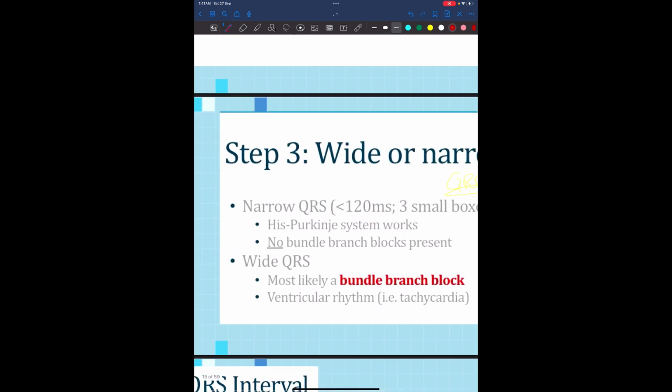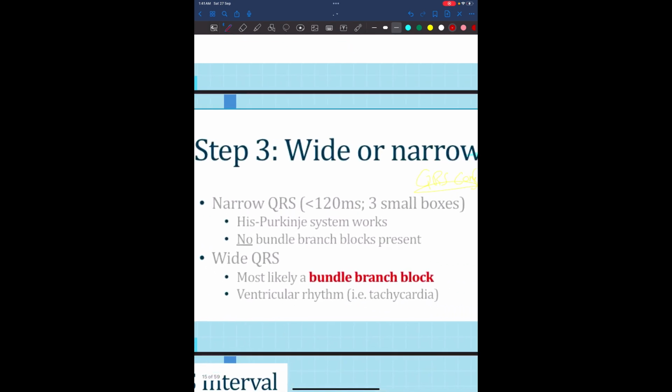So a narrow QRS complex is up to 120 milliseconds, which is the same as 0.04 multiplied by 3, which is 0.12 seconds, which is the same as 120 milliseconds, meaning 3 small boxes. Lower than 3 small boxes is a narrow QRS complex. This can be seen when the Purkinje fiber system is working, meaning the conduction is going through the bundle of His, AV node, and SA node.